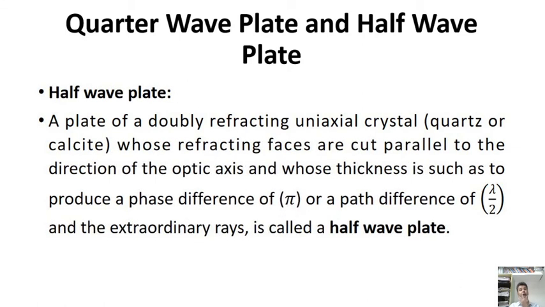Next is the half wave plate. That is also interesting. A plate of a doubly refracting uniaxial crystal whose refracting faces are cut parallel to the direction of the optic axis, and whose thickness is such as to produce a phase difference of pi, that is 180 degrees, and also a path difference equal to lambda by 2, and the extraordinary rays are produced. That one we call a half wave plate.